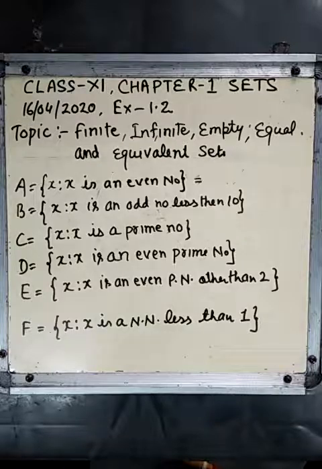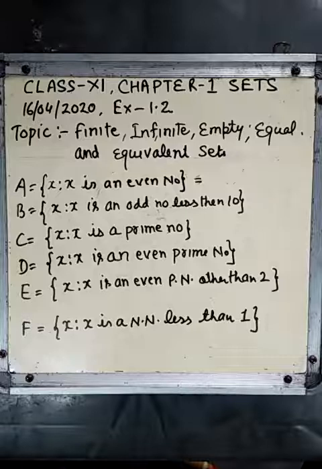Two sets are said to be equal if they have the same and equal number of elements. And finally, equivalent sets. Equivalent sets are those sets which have only an equal number of elements. Then it is called an equivalent set.